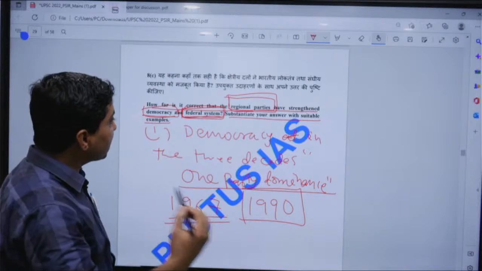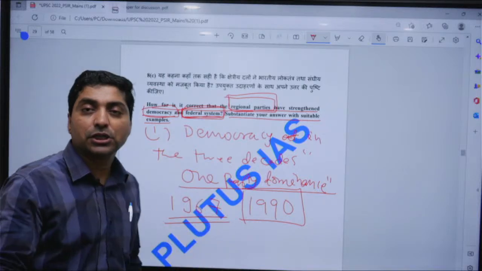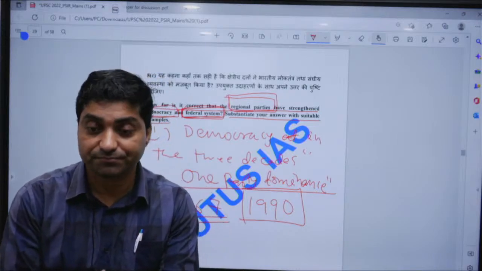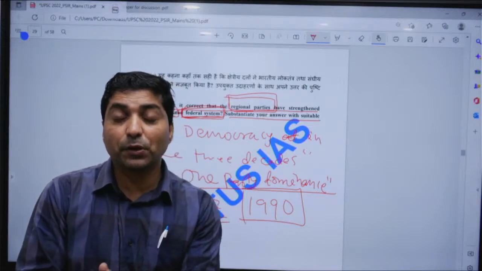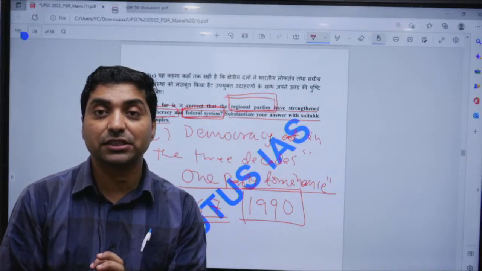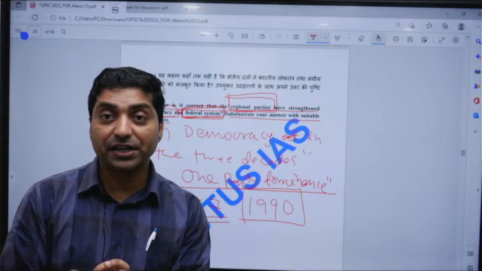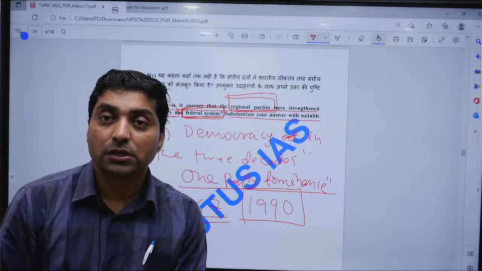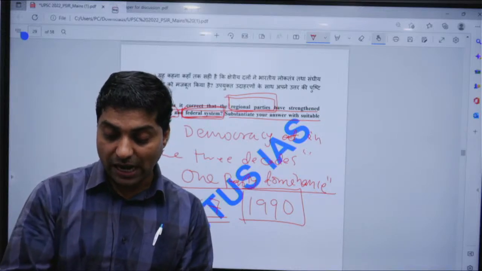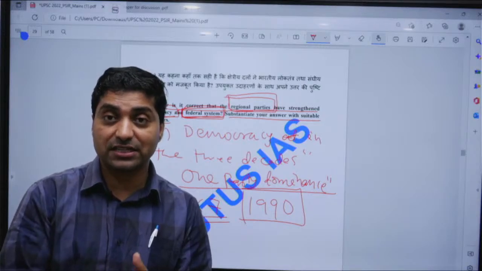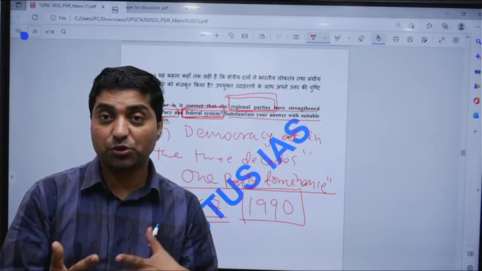You can substantiate with examples, for example, DMK and AIADMK in Tamil Nadu. The party in power at the center has had an alliance with a party which is also in power in Tamil Nadu. Since 1990, Tamil Nadu has received better resources than other states due to regional negotiation.